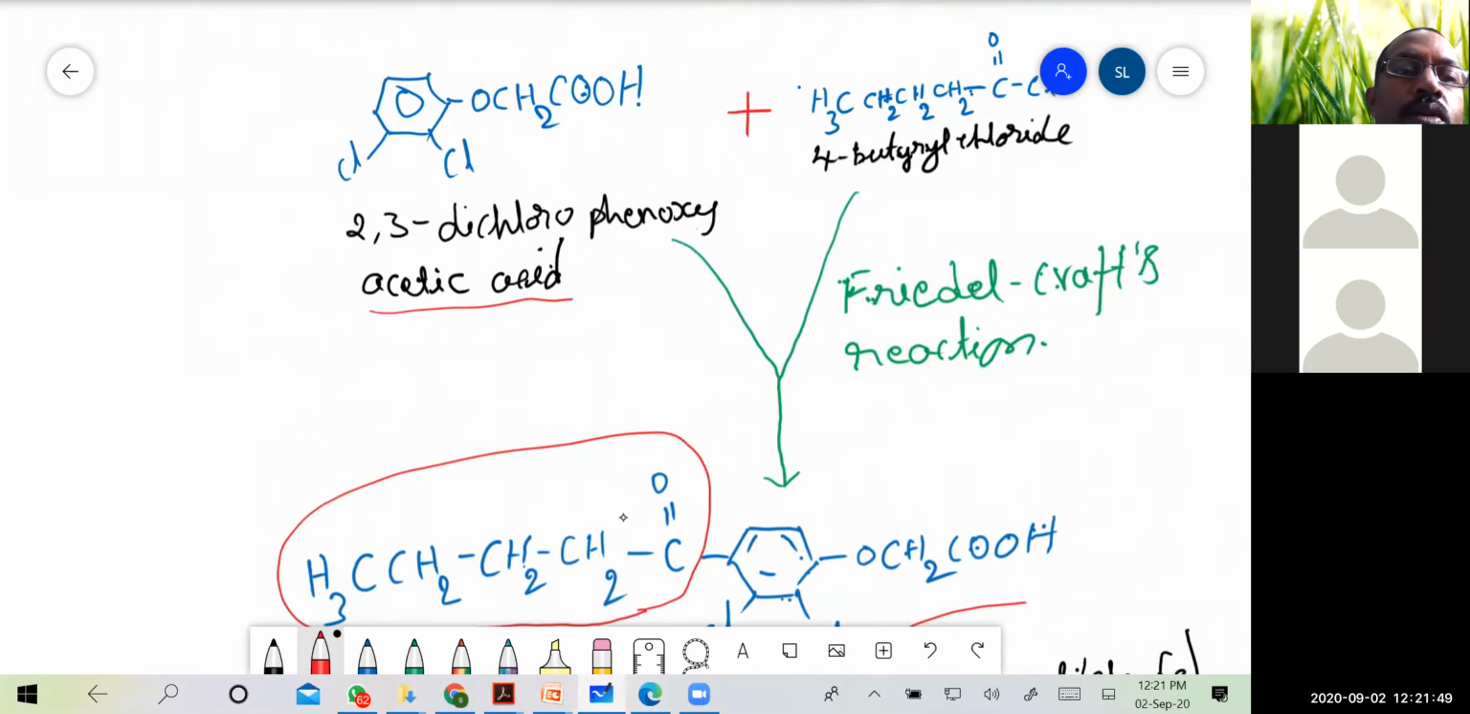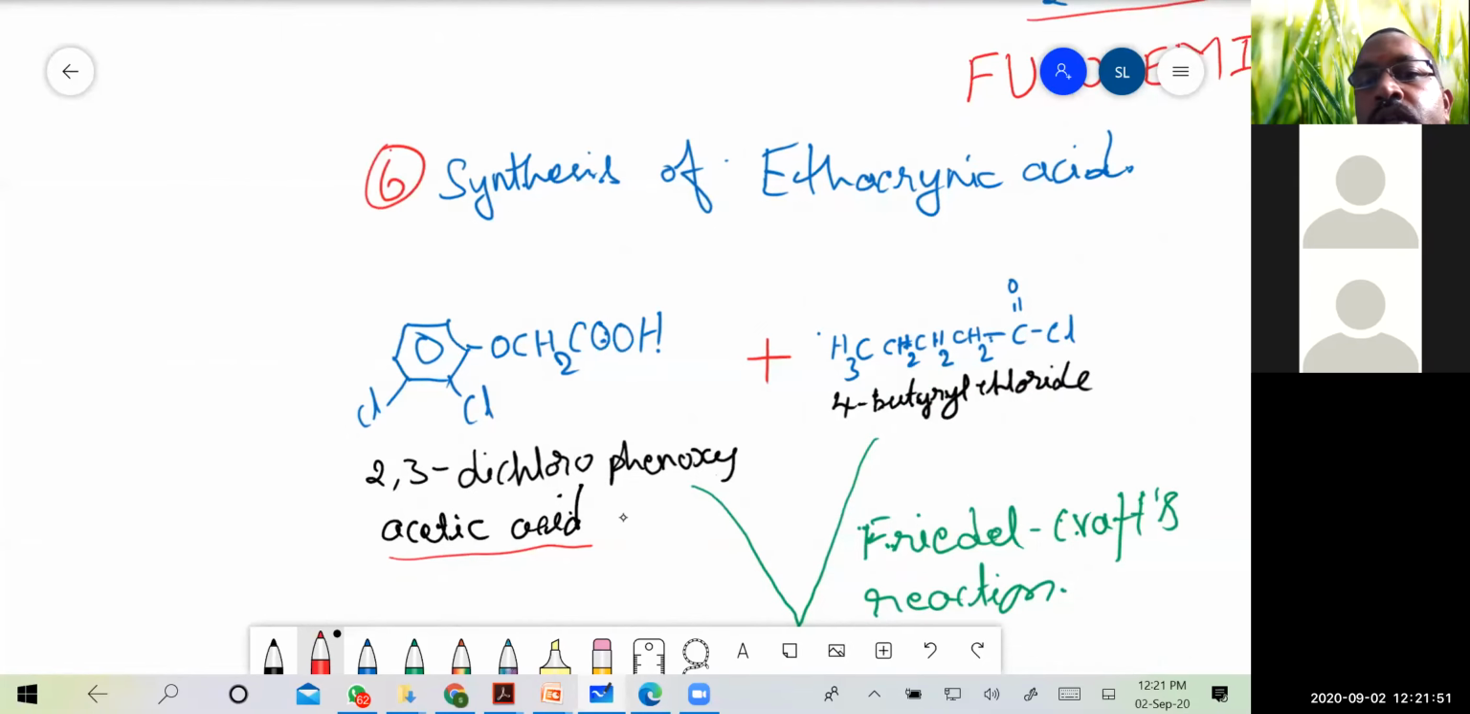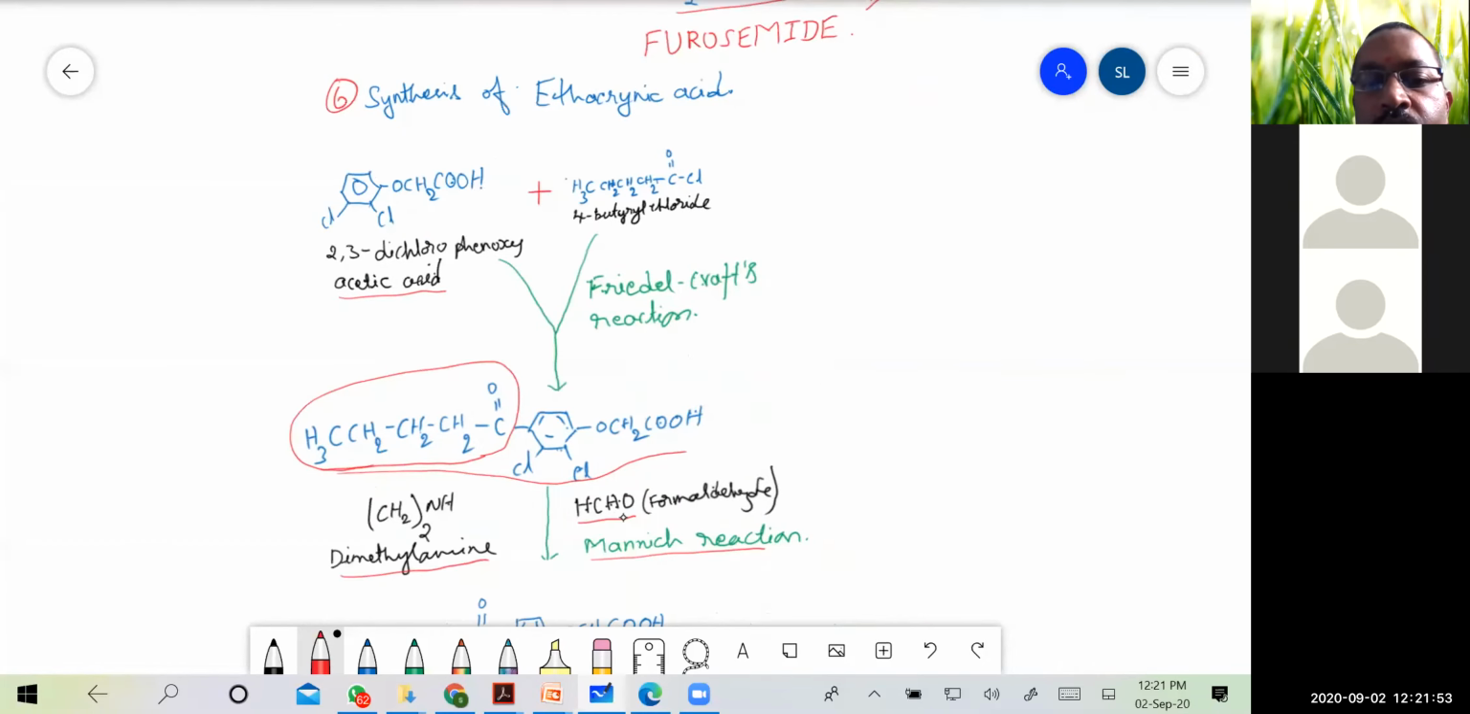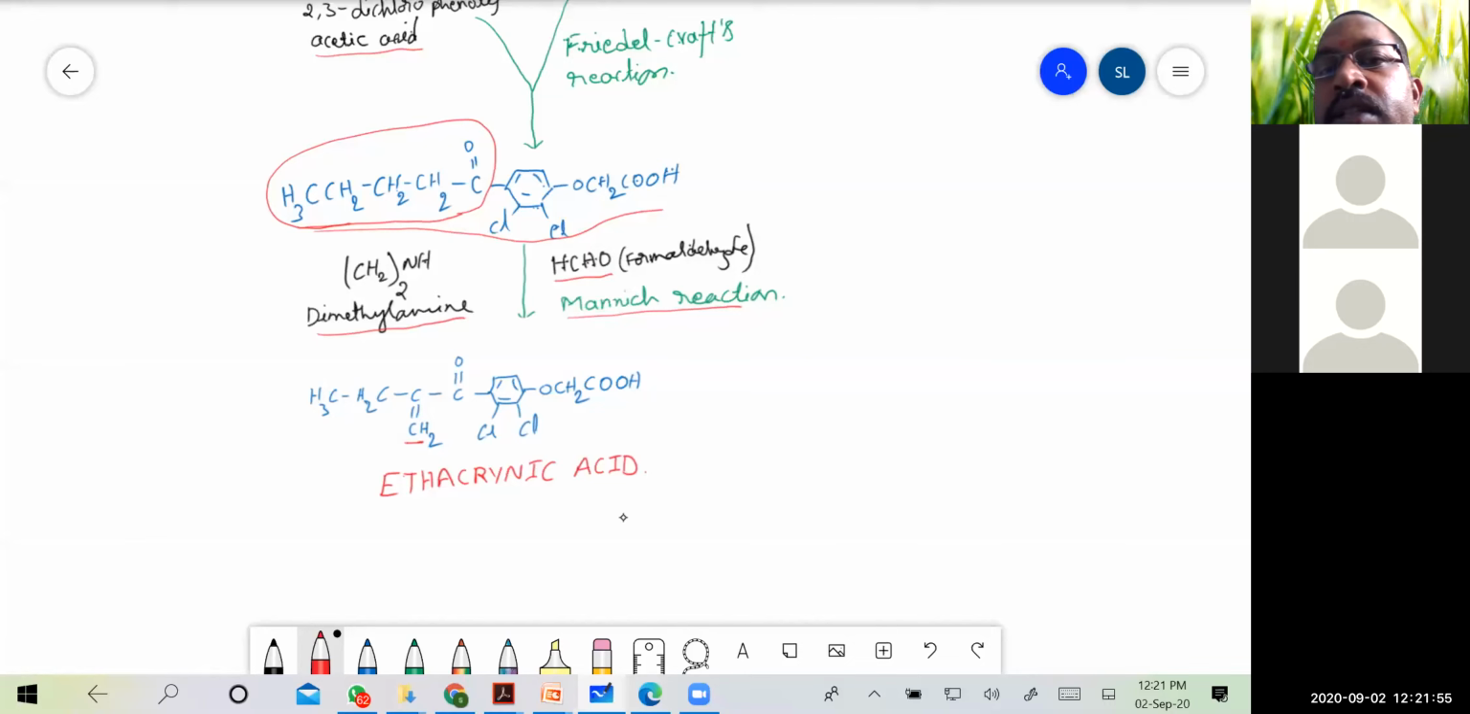Then, so these are the 6 compounds or 6 drugs which are there in the syllabus in your first chapter.